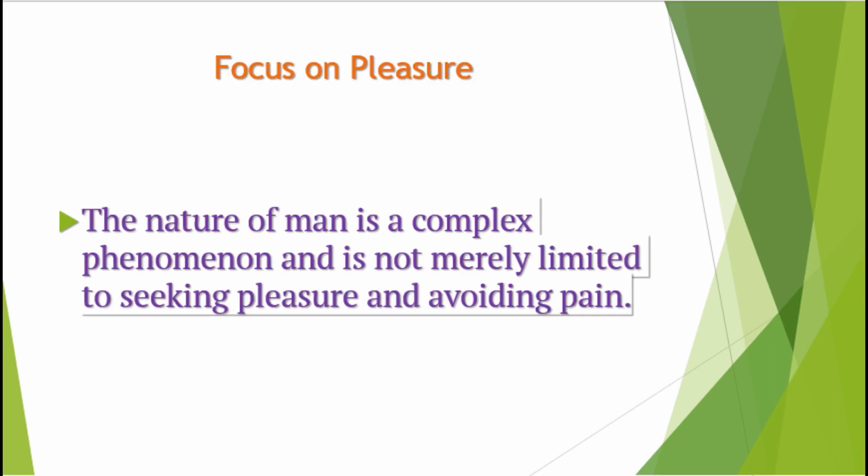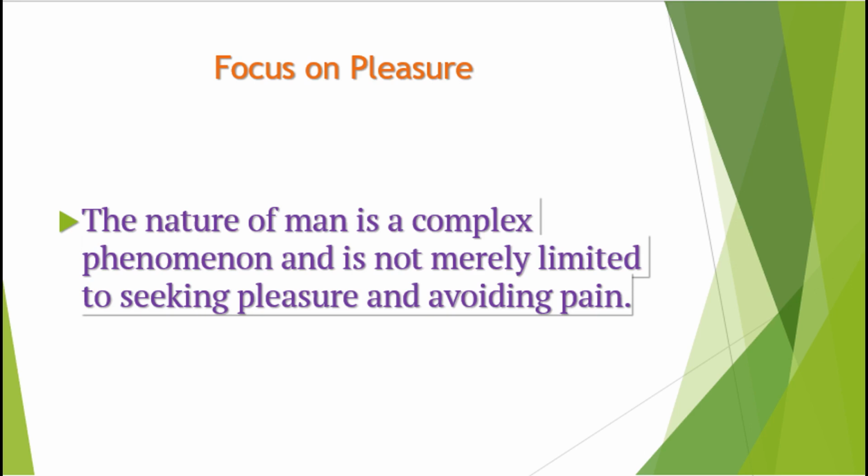Number 1, focus on pleasure. Critics say human nature is complex. Only the sensation of pleasure and pain is oversimplified. For example, in some cases, an individual feels happy only for his own gain.